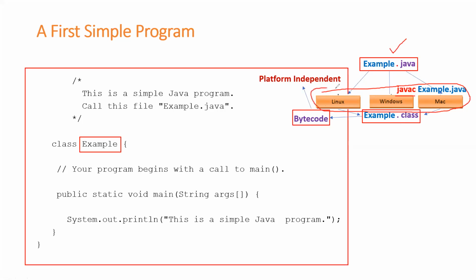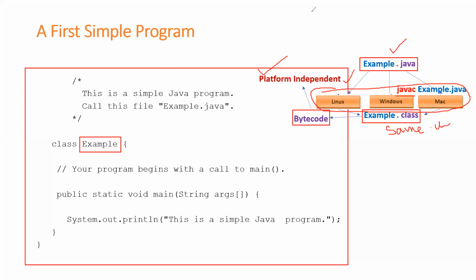I'm trying to run in different operating systems. Even though I'm running in different operating systems, I'm getting the same dot class file. So that's why we call this bytecode platform independent.